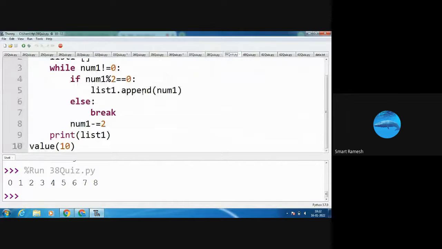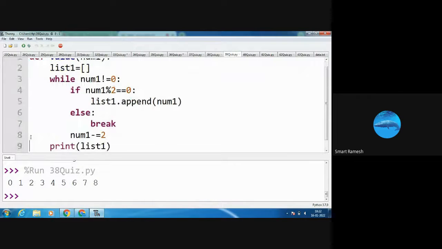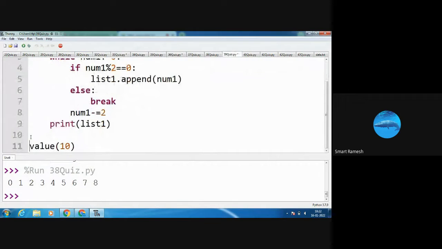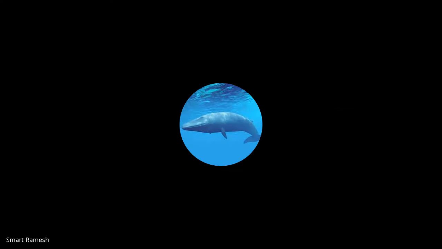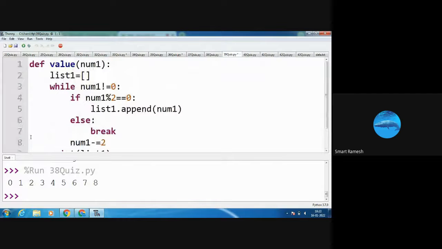Next, there is a function named value function. At the last I am calling the function value of 10, so I am passing the argument 10. Now, what is num1? Num1 is 10. Initially my list 1 is empty.